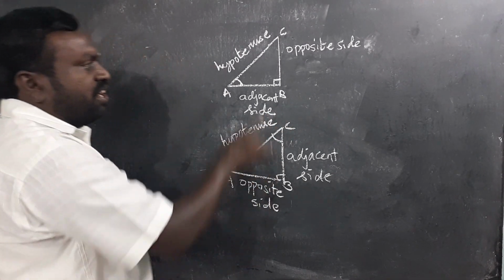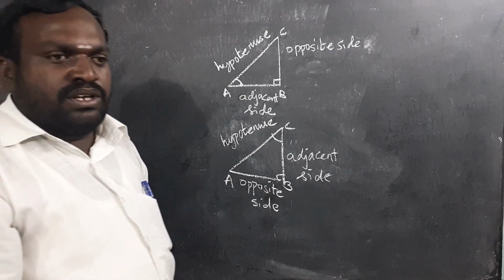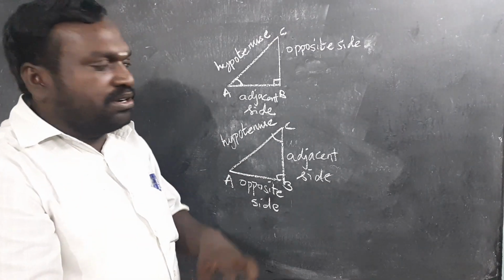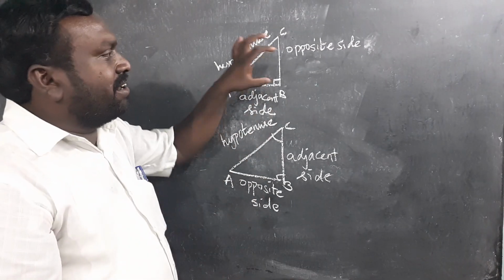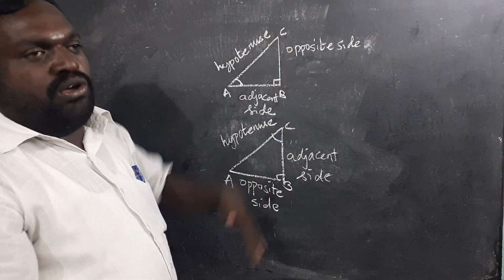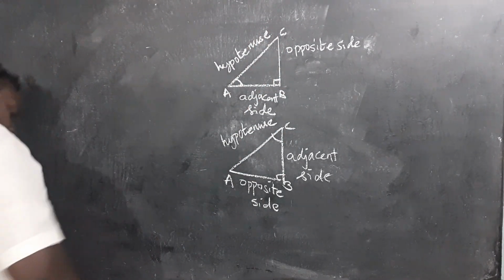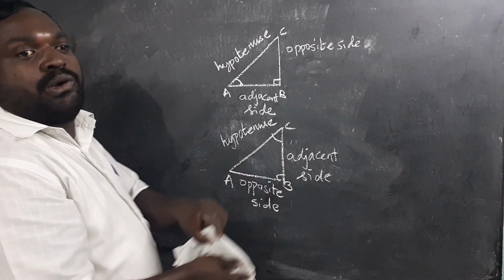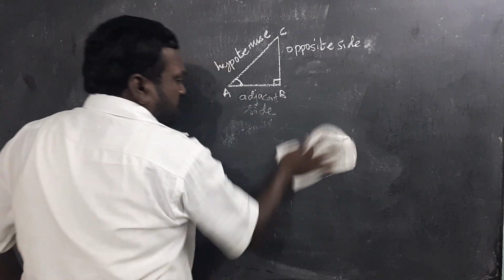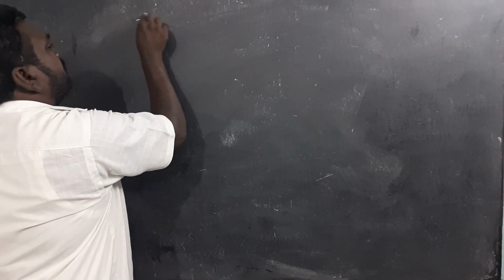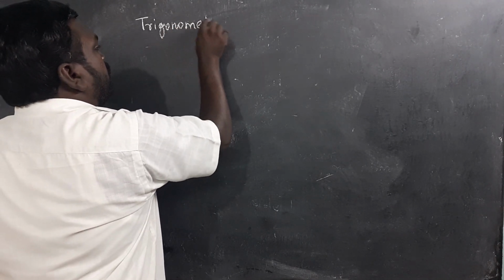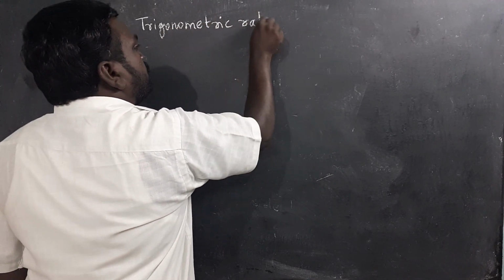So these are the three sides of a right angle triangle. Without the right angle triangle, you can't find the word trigonometry. Trigonometry is entirely based only on a right angle triangle. Now, if we take the trigonometric ratios, trigonometric ratios deal only between what? Acute angles. Between acute angles, trigonometric ratio.